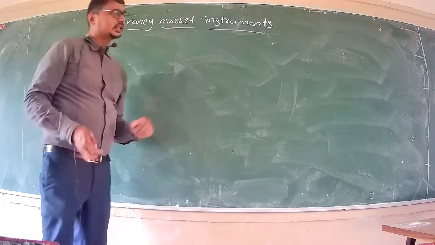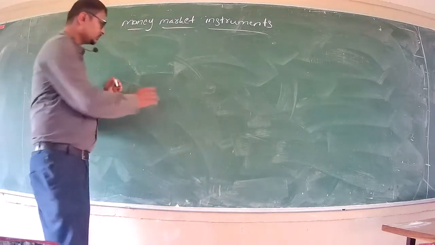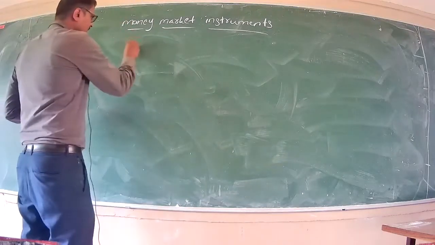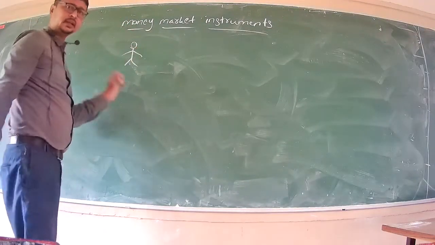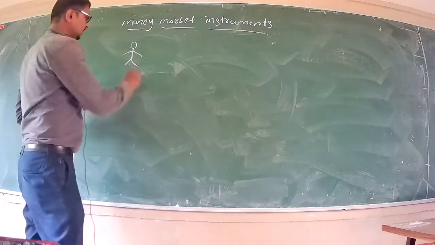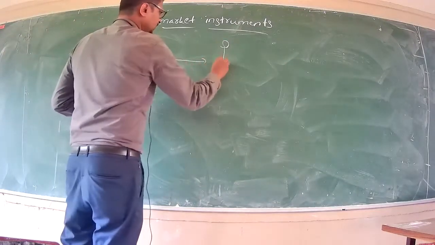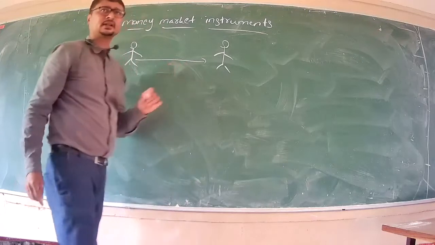So, money market instrument, for example, see, if you need money, whom do you ask? You ask your father or parent, right?